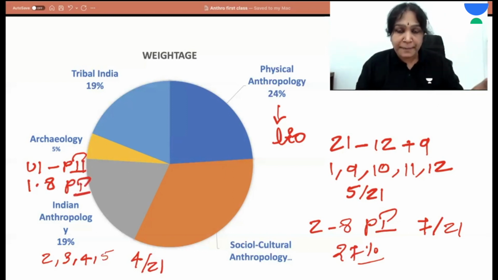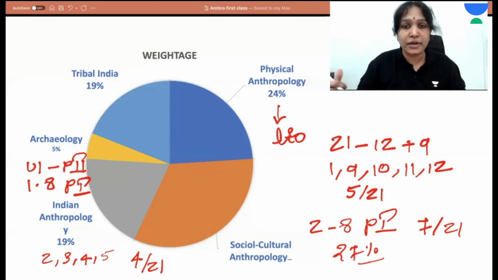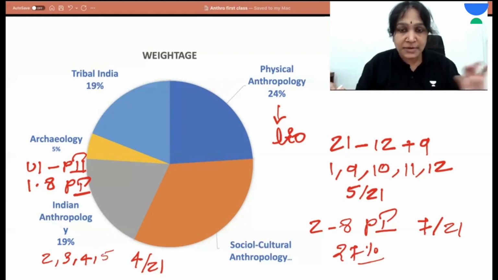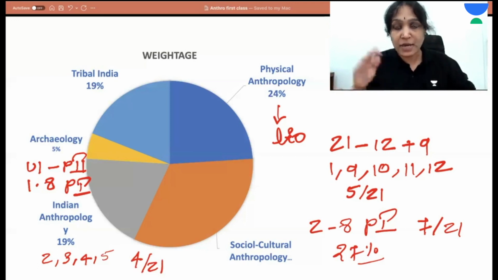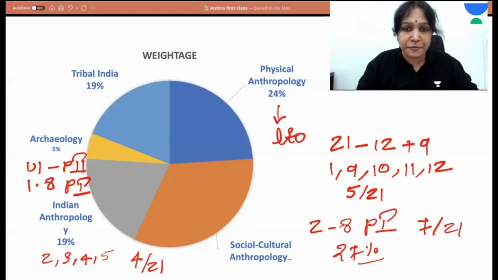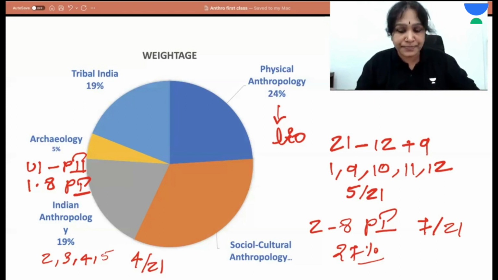Unit 1 of Paper 1 broadly deals with the evolution of human beings, and in that there are 8 chapters. The last chapter, 1.8, is about archaeology. 1.8 of Paper 1 is world archaeology, whereas Unit 1 of Paper 2 is Indian archaeology. Together it amounts to around 5% of the total syllabus.